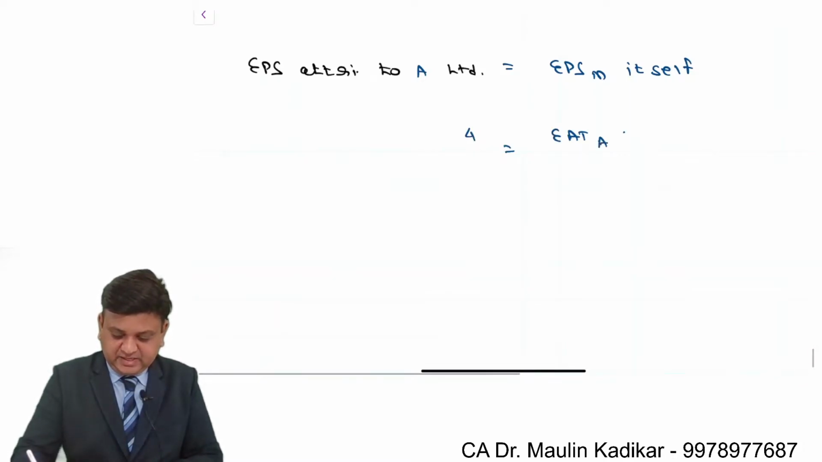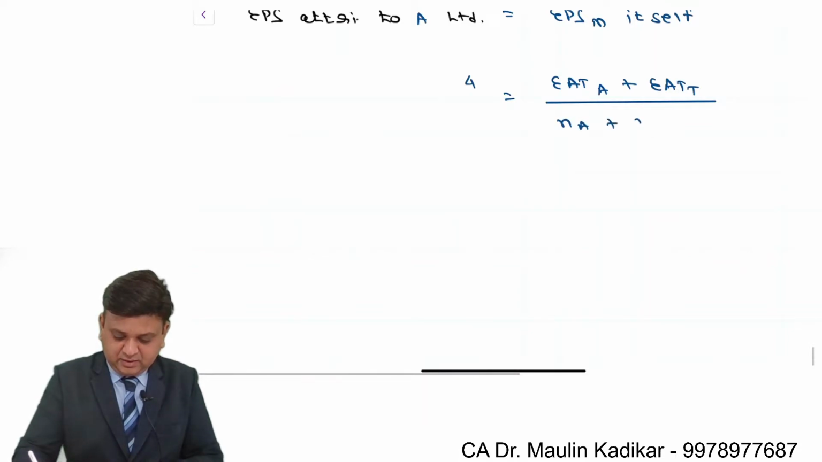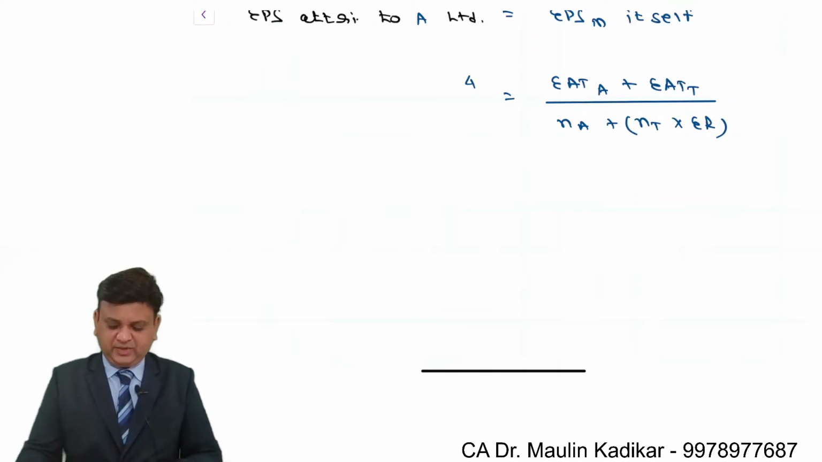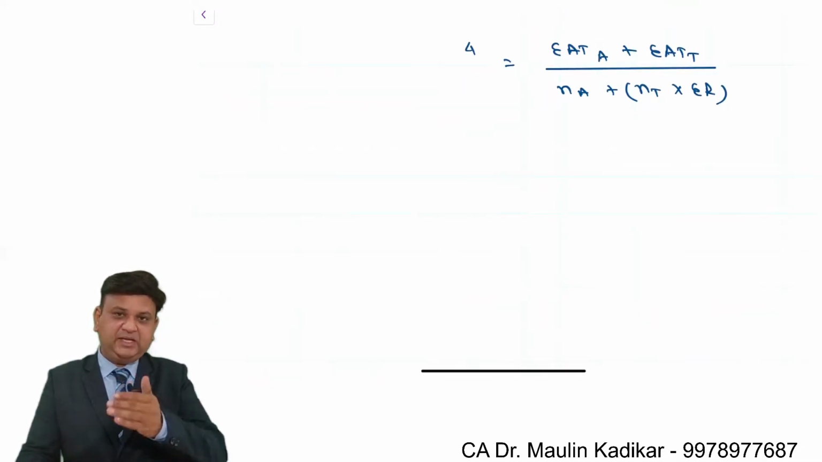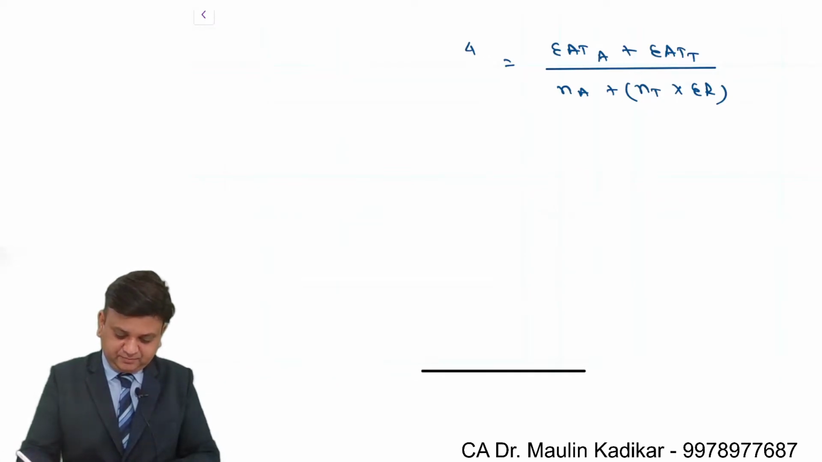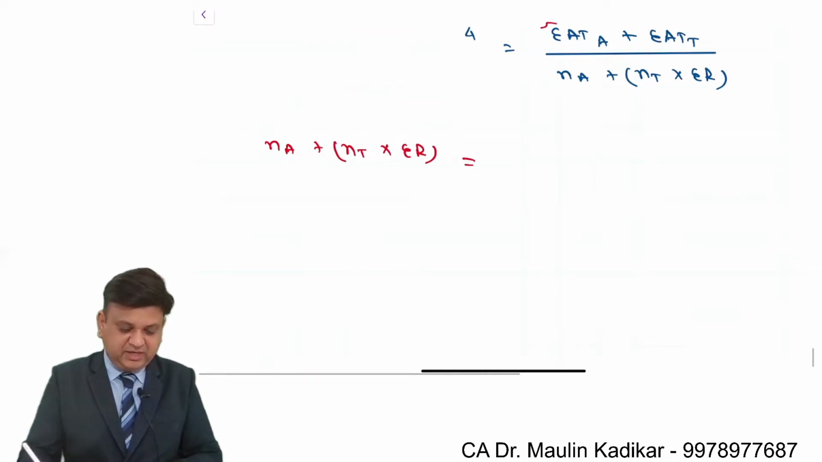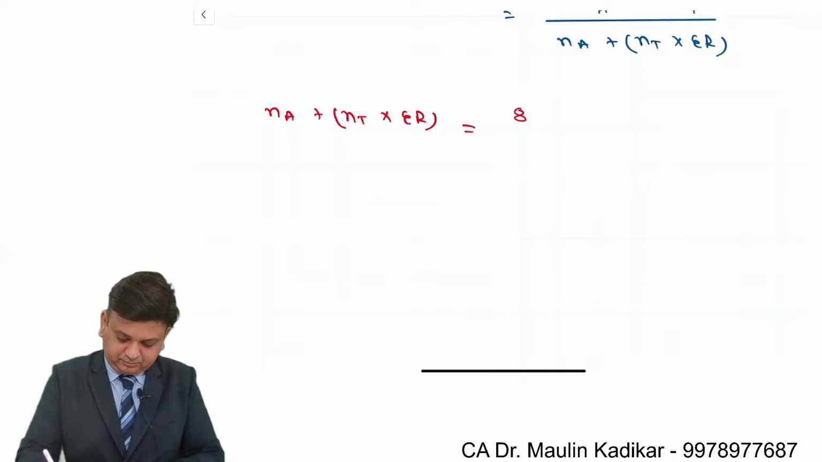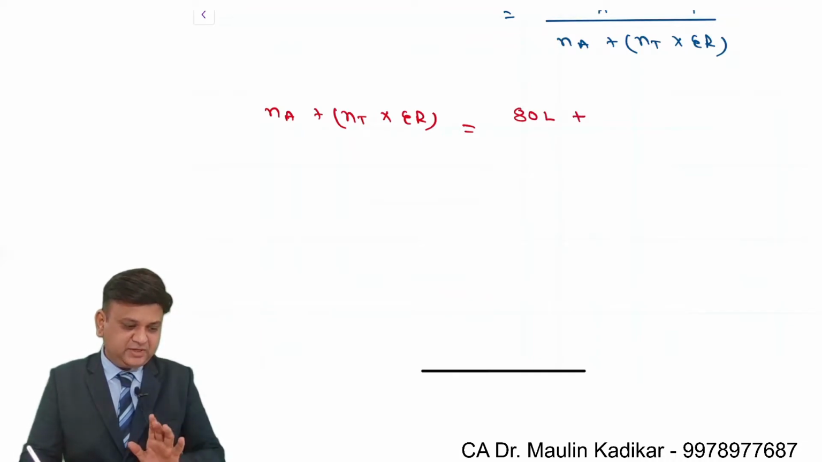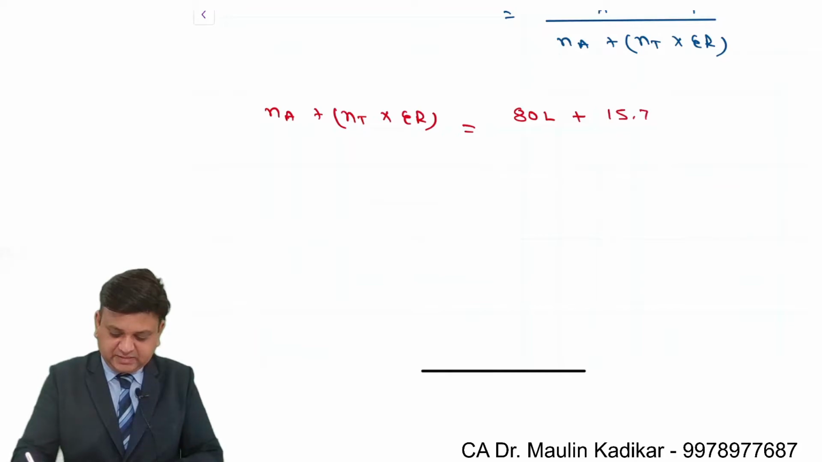EPS of the merged firm is EAT of A plus EAT of T divided by NA plus NT into ER. This is the way we have to form the equation. NA plus NT into ER is transferred on the left hand side. So it is NA plus NT into ER is equal to earning after taxes of A, that is given to us in the question, 80 lakhs. Earning after taxes of T is given to us as 15 lakh 75,000